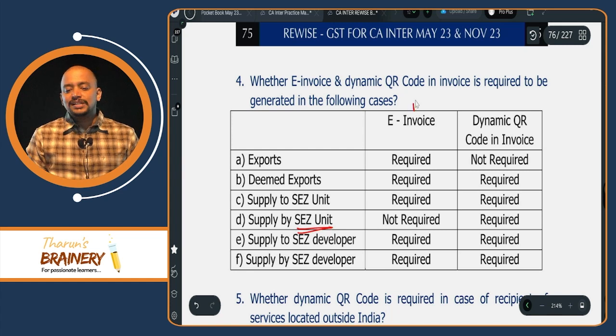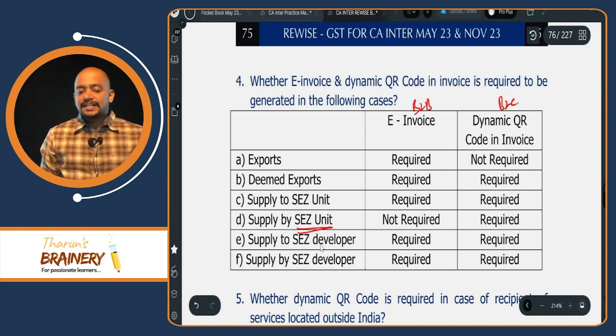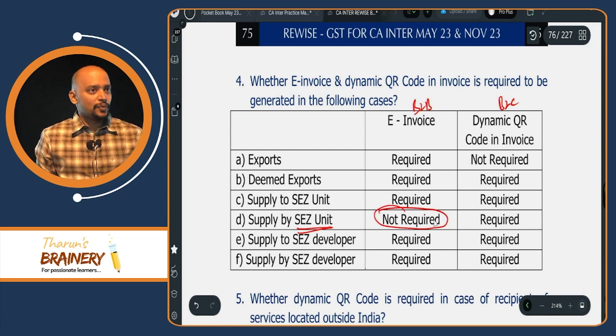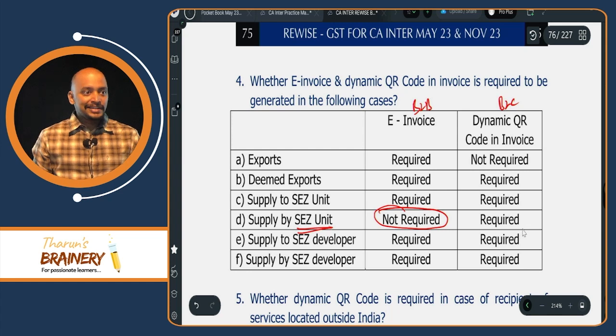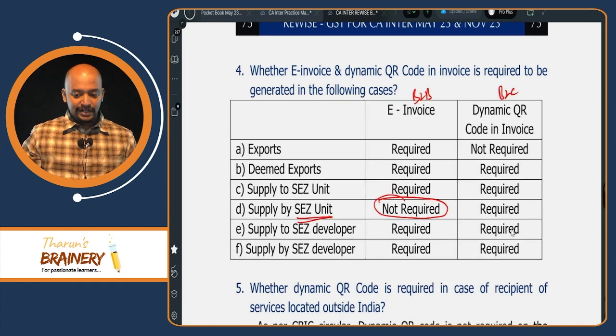So for B2B supplies, e-invoice. For B2C supplies, dynamic QR code. But for SEZ unit, it is not given for e-invoice. That's why not required. But whether an SEZ unit is required to give dynamic QR code? Yes. Because for the dynamic QR code, what is the list? In that list, SEZ unit is not there.